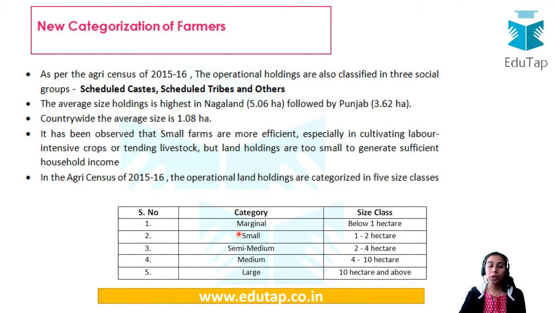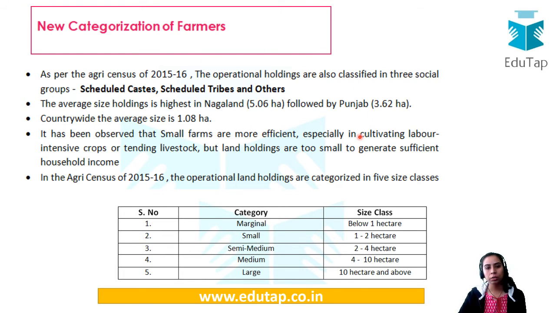So this is your new categorization of farmers. See, I told you about the categorization of farmers in the PM Kisan scheme. This was recently notified on PIB, and I have taken it from the PIB. Now let us see what this categorization of the farmer is.